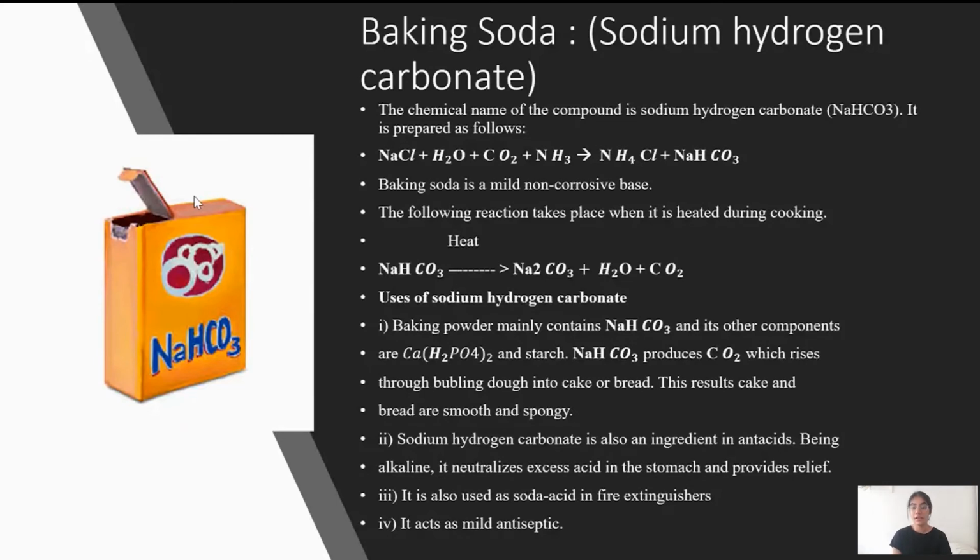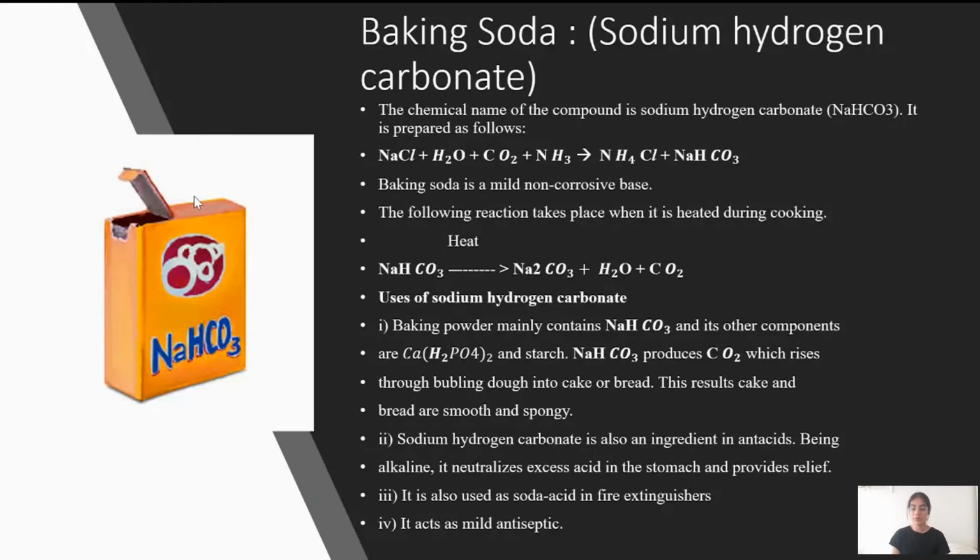NaHCO3 can be used in a variety of cooking substances, and you know that baking soda is one of the important ingredients in a lot of the bakery industry. Baking powder also mainly contains NaHCO3 or baking soda, and NaHCO3 produces CO2 on heating, along with sodium carbonate, and this bubbling goes into cake or bread. This is what helps the cake and bread to become smoother and fluffier.